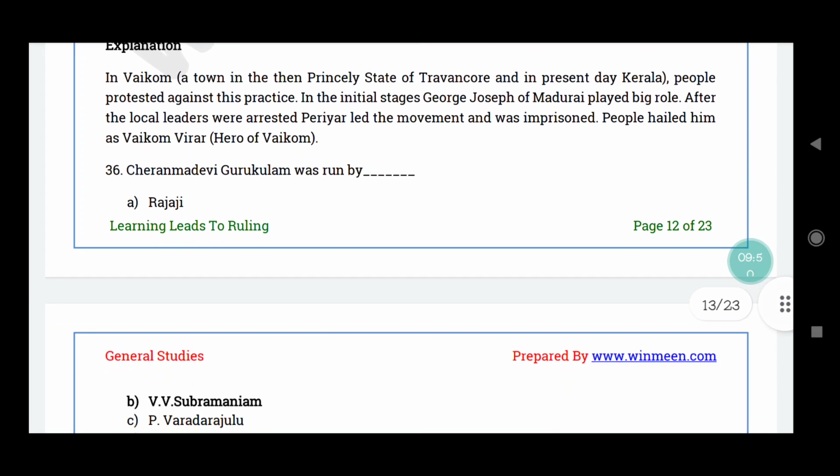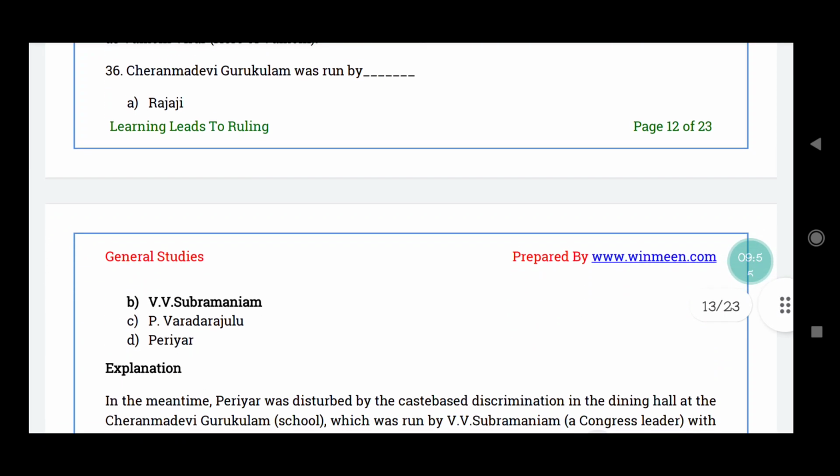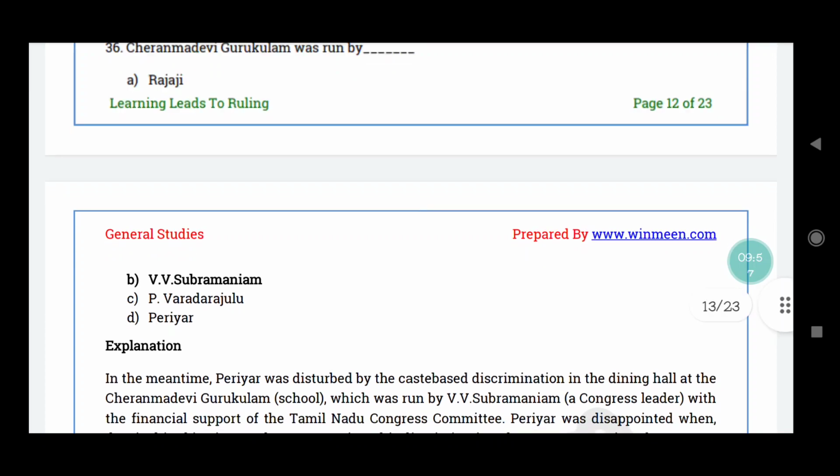Question number 36. Cheran Mahadevi Gurukulam was run by. The correct answer is option B, V.V. Subramaniam.